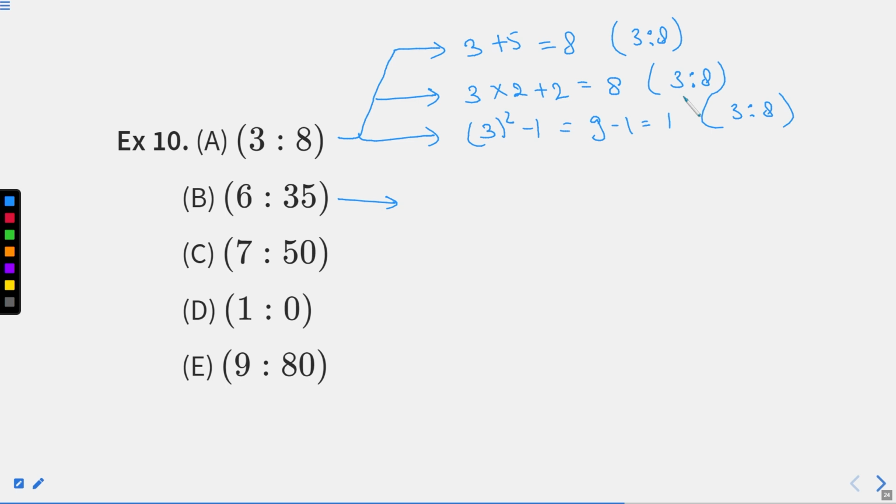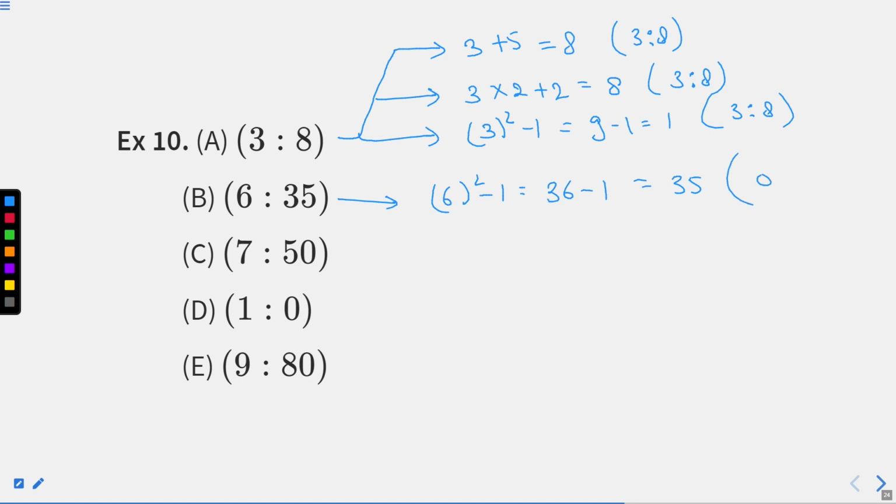If we add 5 to 6, we are going to get 11, which is not our answer. If we multiply by 2, 6 multiplied by 2 becomes 12, plus 2 is 14. Again, it is not our answer. So we'll try our third approach. That is 6 squared minus 1, which comes out to be 36 minus 1, which gives us 35.